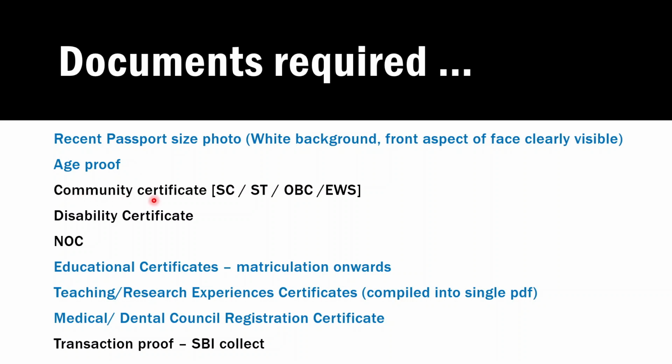Next, community certificate. SC, ST, OBC or EWS candidates have to submit the community certificate. In case of physically challenged personnel, you have to submit your disability certificate. If you are working in a government setup, you have to submit your no objection certificate. Then educational certificates, matriculation onwards, and teaching or research experience certificates should be compiled into a single PDF and uploaded in the proper field. Then the medical and dental council registration certificate, and finally the transaction proof. These are all the things that you have to keep ready before going for the upload.